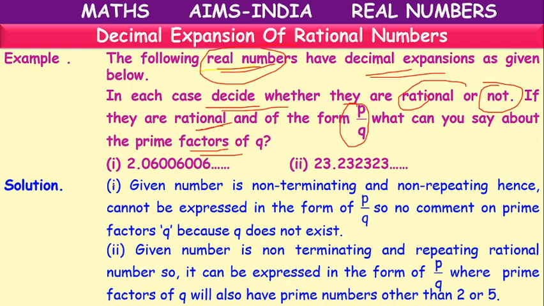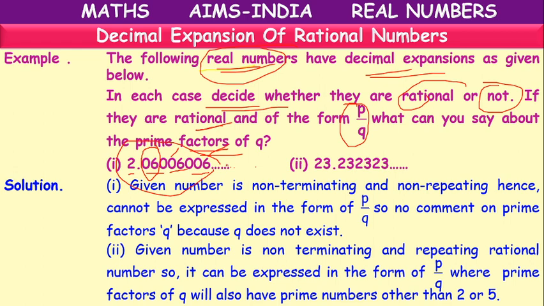Here, what is the first rational number? First decimal number, 2.06006 and so on. Is it terminating? No, it's not terminating. Is it repeating? The first two places are not repeating. After that, they are repeating, but that is also not compulsory.